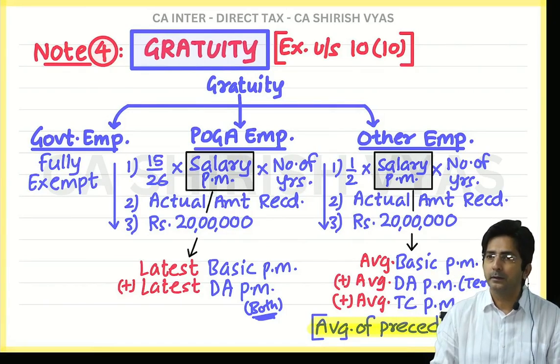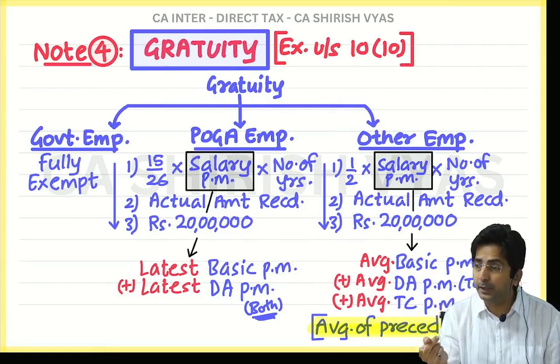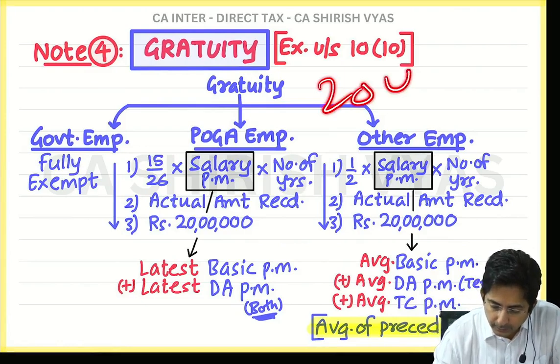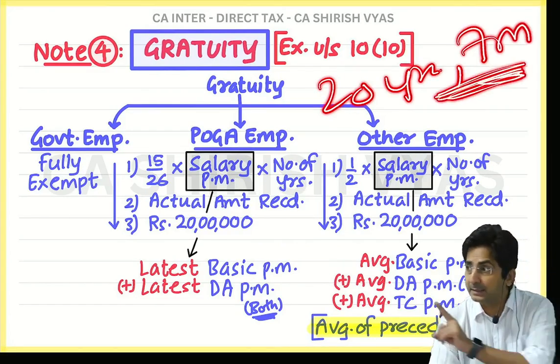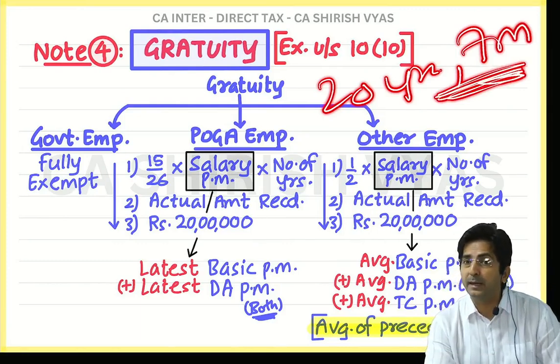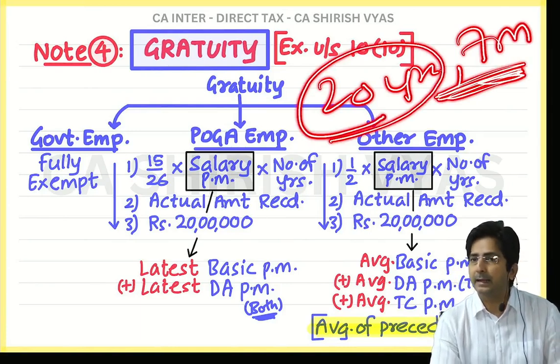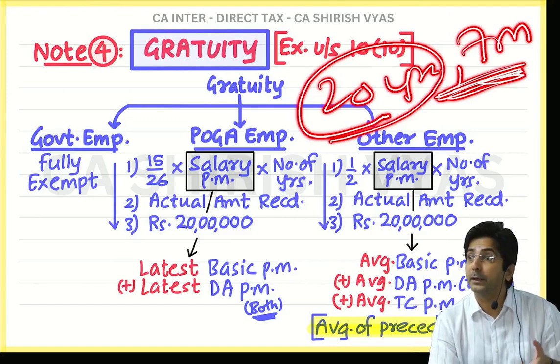So if it is 20 years and 7 months, 7 is greater than 6, so you will count it as 21 years. We already have 20, and that 7 months we made 1 year. So it will become 21 years.